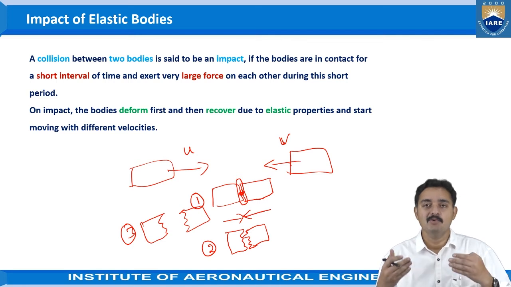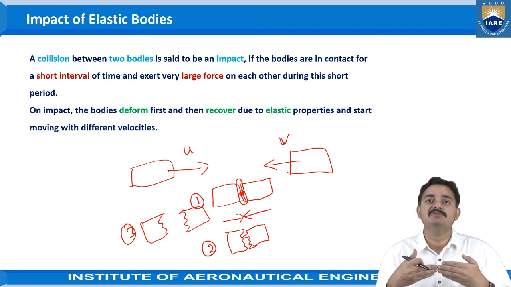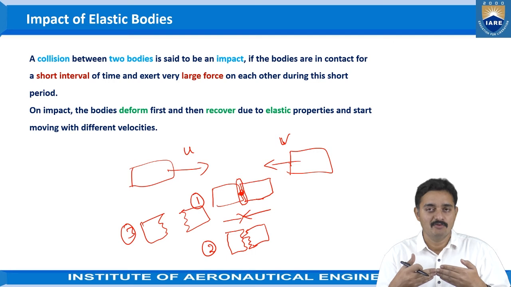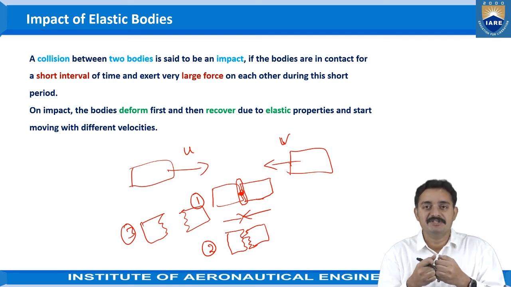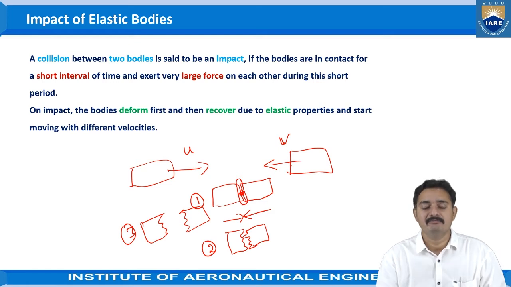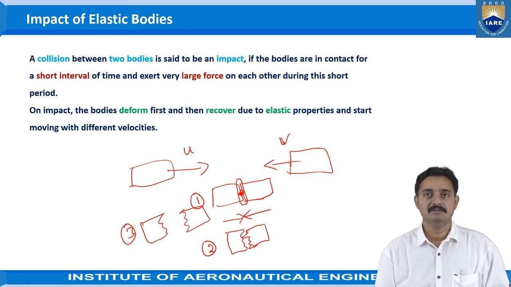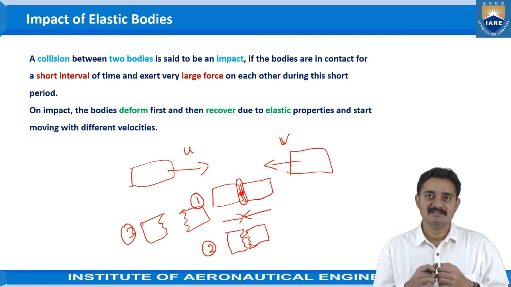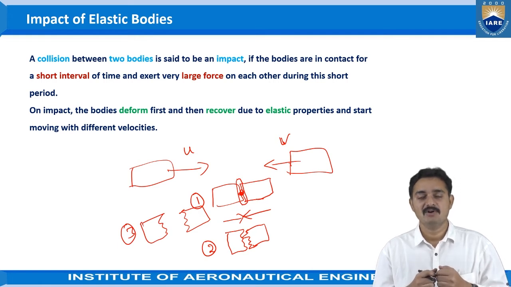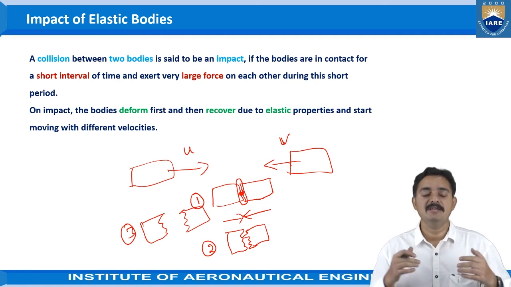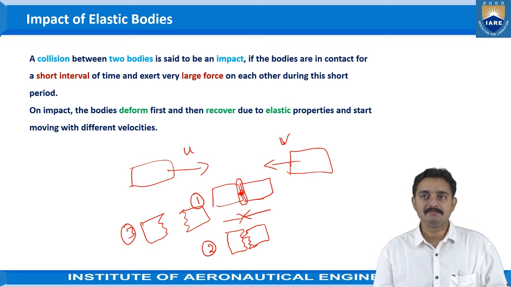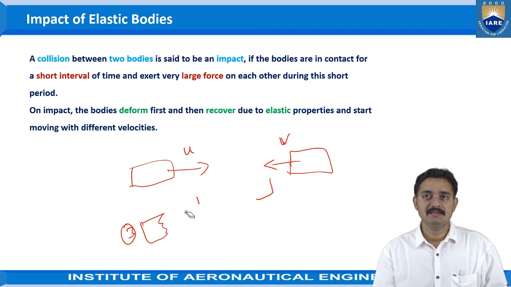In the first stage, both will be getting into contact with each other, both exerting pressure or force on one another. Then the deformation happens, maybe for a small interval of time. That would be the second case. And in the third case, these deformed bodies will try to get to their original shape, and both the bodies will be separated. So this is how the impact happens in any scenario.